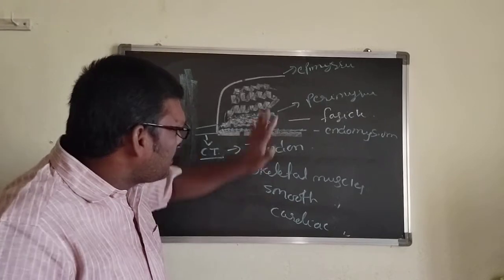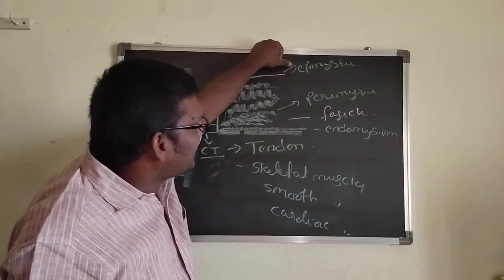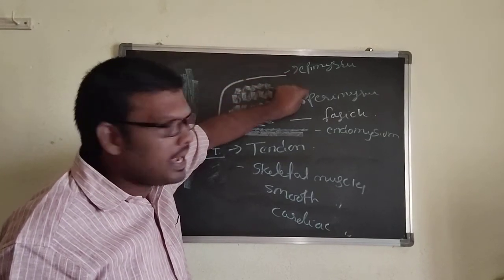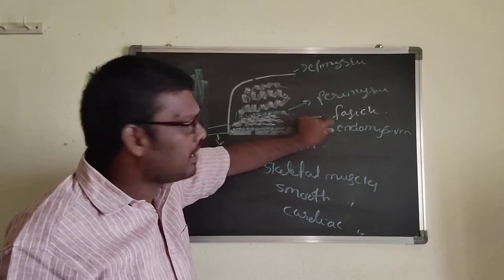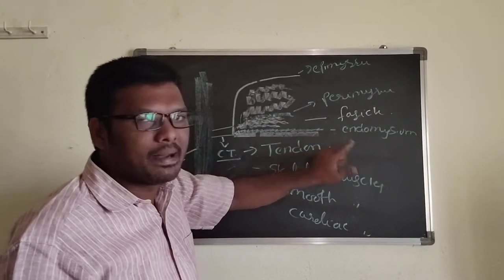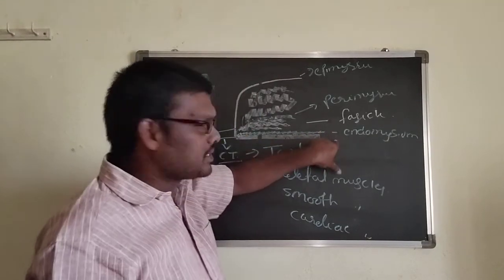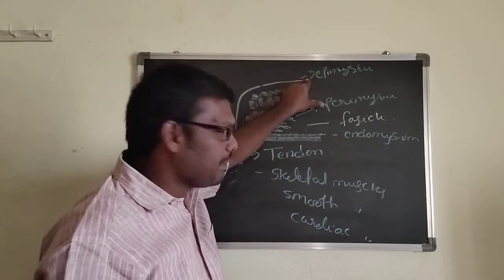Now, in a muscle from outer to inner layer, first I can say epimysium. After epimysium, perimysium. After perimysium, fascicle. After the fascicle, endomysium. After the endomysium, this is the muscle fiber. If we go from inner to outer: muscle fiber, endomysium, fascicle, perimysium, epimysium.